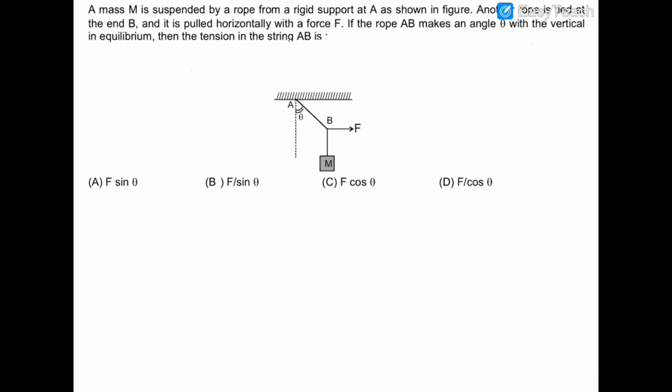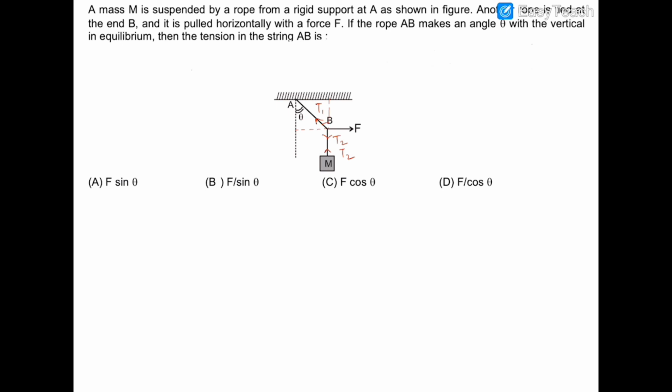Now it is a very simple question of NLM in which we have to balance out the forces. So first of all, let us suppose that there is a tension T1 in the string AB, and a tension T2 in the string which is connected to the mass. Now if I am writing this as T1, then I have to resolve it into two components.